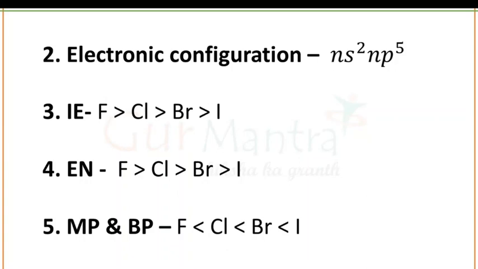Next is the electronic configuration. Electronic configuration of group number 17 is ns2 np5, where n simply represents the principal quantum number. Next property is ionization enthalpy or IE. Ionization enthalpy decreases from fluorine to iodine, and similarly electronegativity also follows the similar order. Melting point and boiling point, as you have seen earlier, increase from fluorine to iodine along the group when you move from top to bottom.